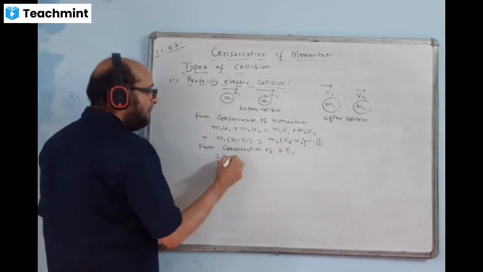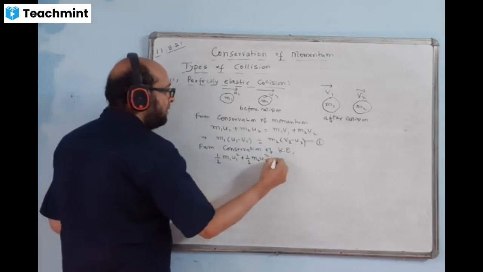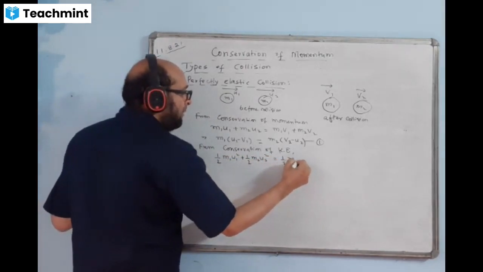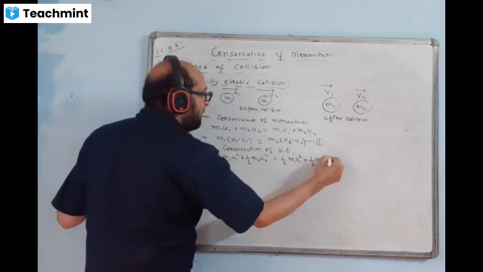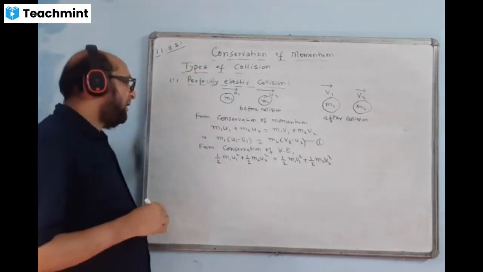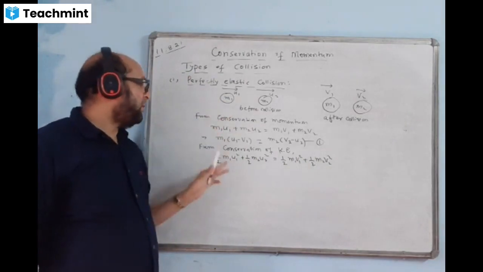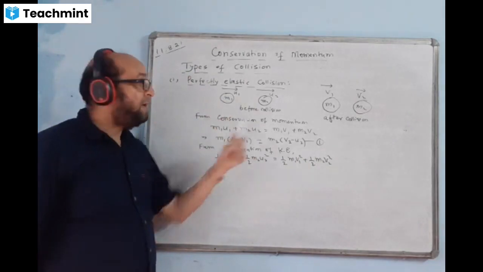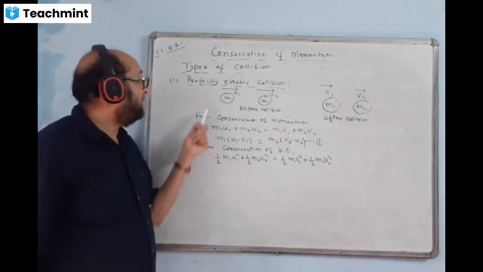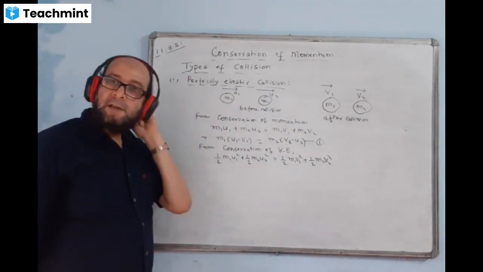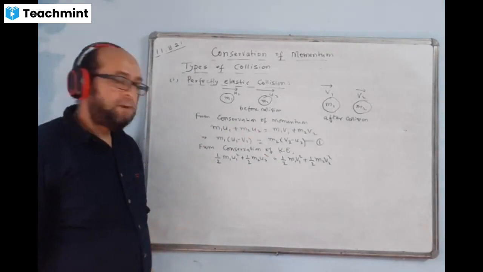Right here, half m1 u1 square plus half m2 u2 square equal to half m1 v1 square plus half m2 v2 square. Kinetic energy of both the bodies initially and finally are made equal, because we know in such collisions kinetic energy is conserved. Initial kinetic energy of the system is equal to final kinetic energy of the system.